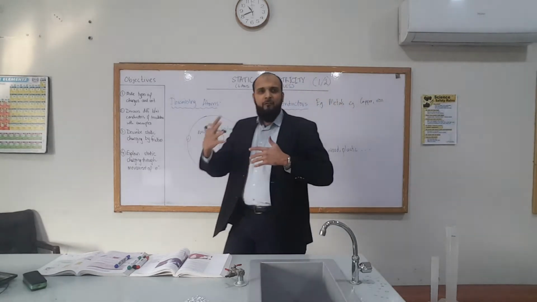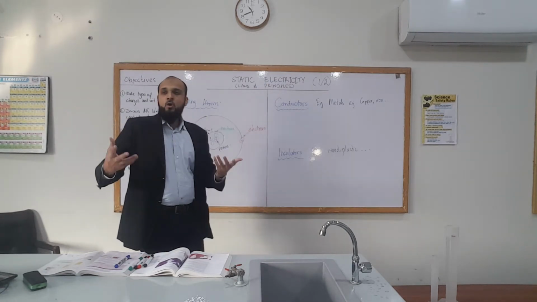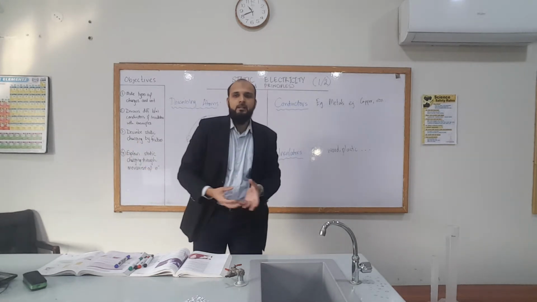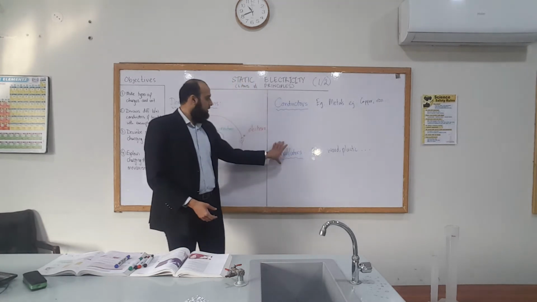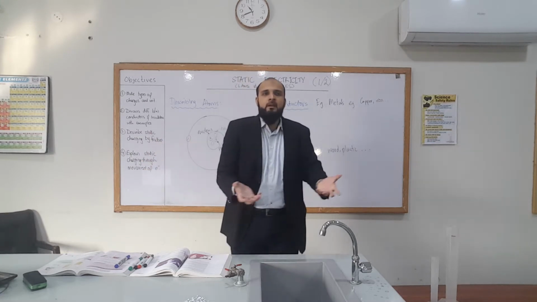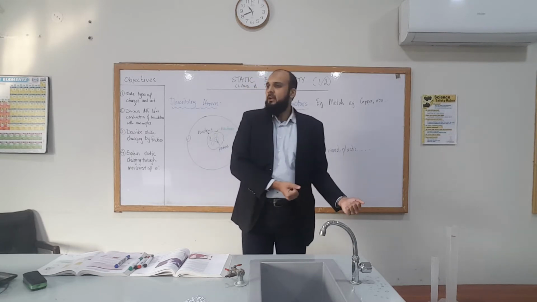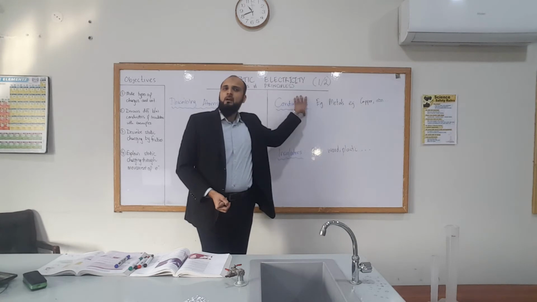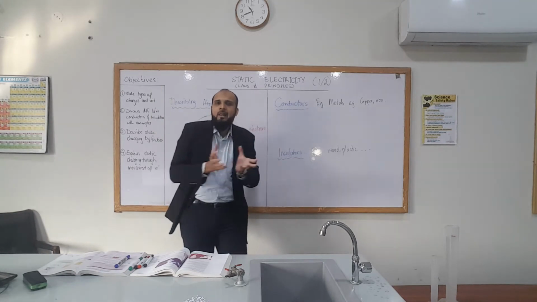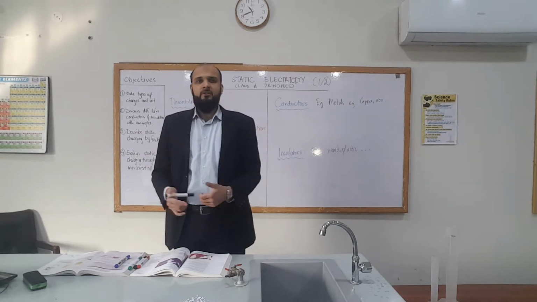So the difference between a conductor and an insulator is that a conductor allows electrical charges or heat to pass through it, to conduct through it. Whereas an insulator stops it or prevents it or does not allow the free movement of charges. It does not allow the free movement of heat. That's the difference. Electrical conductor is with electrical charges. Heat conductor is with heat. But does it allow it to go across it or not? So that's the question we'll be addressing.